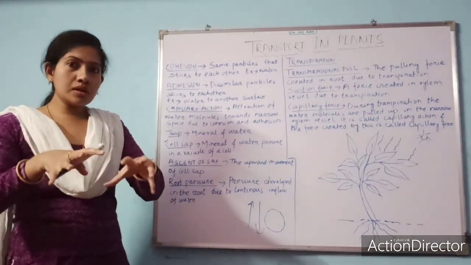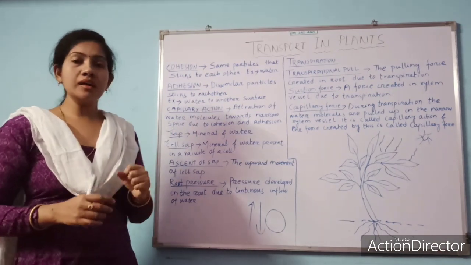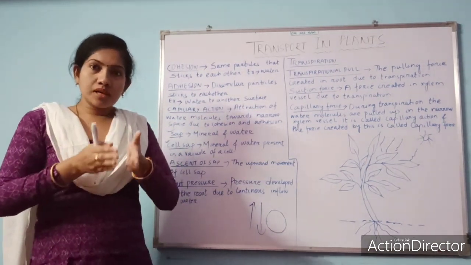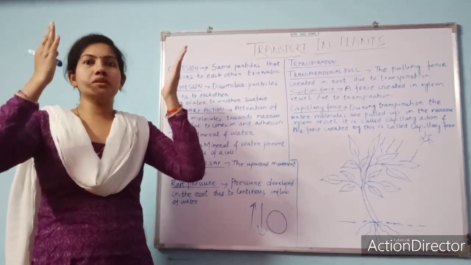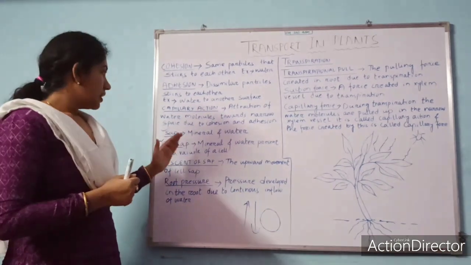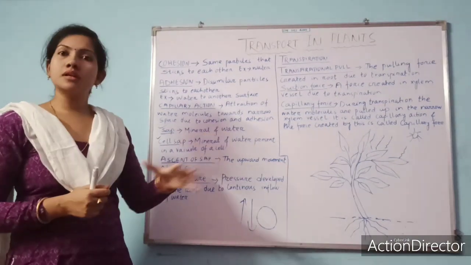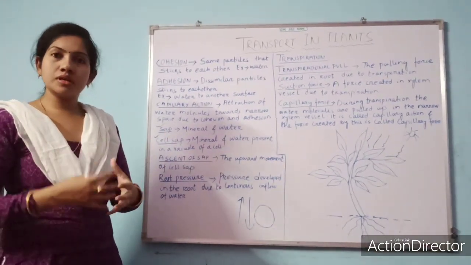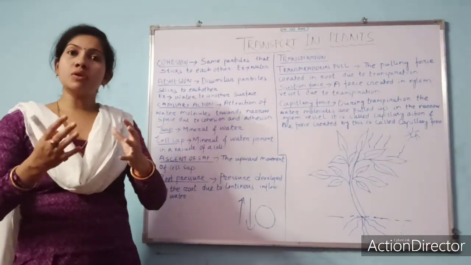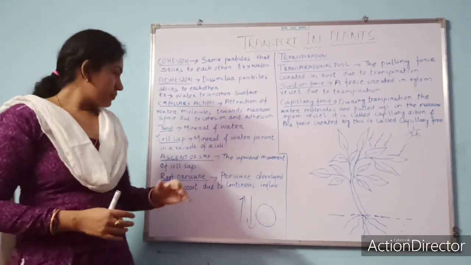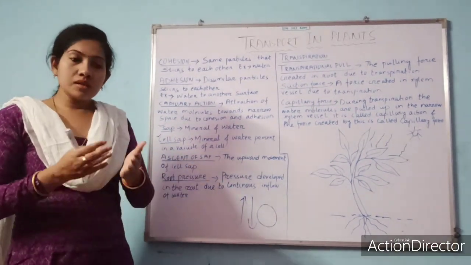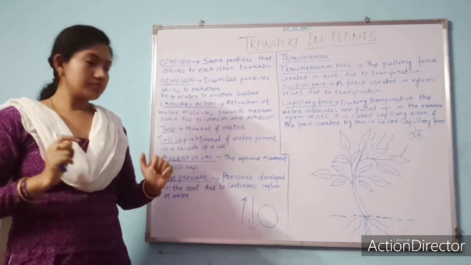Capillary action occurs due to cohesion and adhesion, where liquid moves in a narrow space at high speed. We can talk about sap. Sap is the mineral water content of a cell. Ascent of sap means the upward movement of sap.